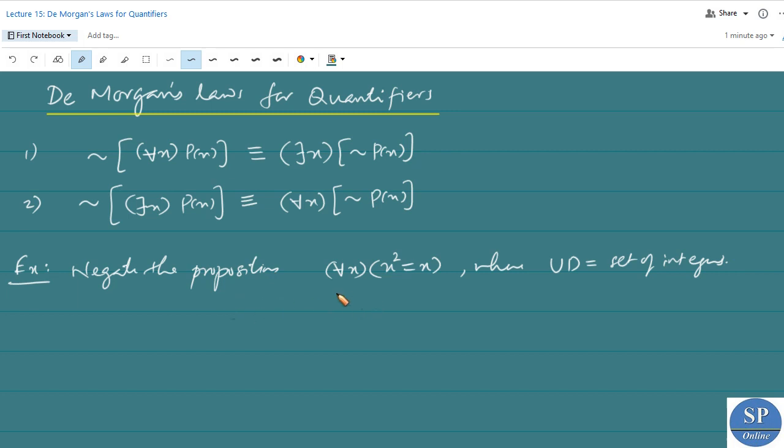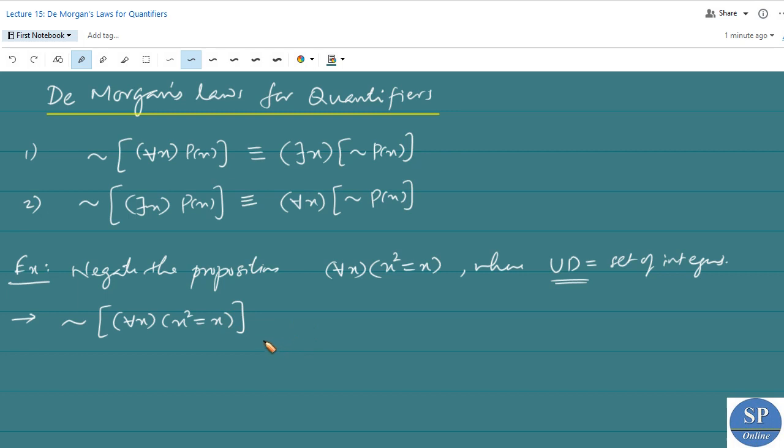So we have to negate this proposition. We are given that the universe of discourse is the set of integers. So we need to find the negation of for every x, x square is equal to x.